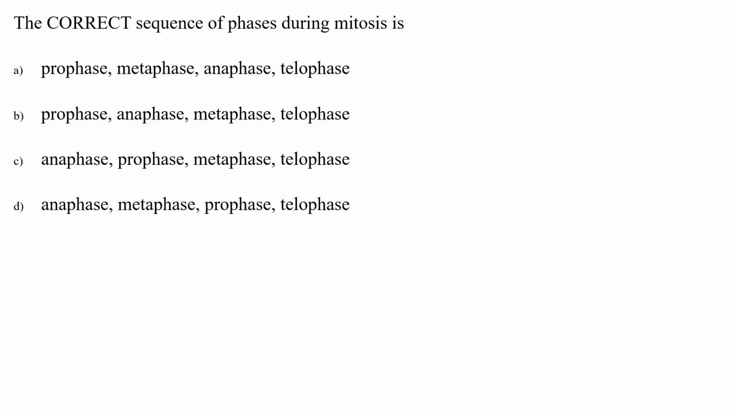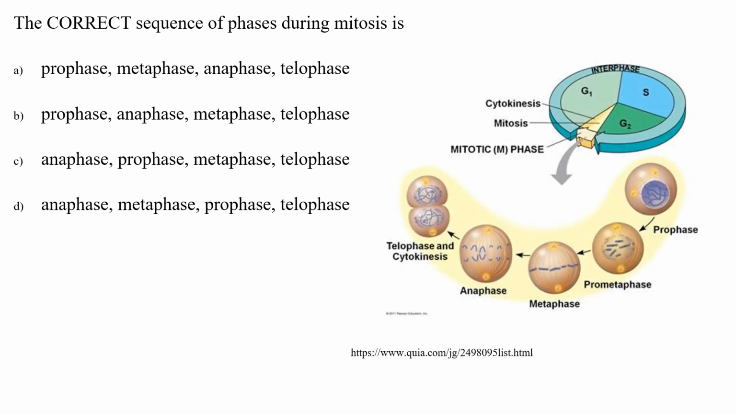The next question is: the correct sequence of phases during mitosis is. We know that mitosis is an equational division. The cell cycle comprises two portions: the M phase and the interphase. In interphase we have the G1 phase, S phase and G2 phase, while in the mitotic phase, that is the M phase, we have four major phases: prophase, metaphase, anaphase and telophase. So yes, the correct sequence is prophase, metaphase, anaphase and telophase.